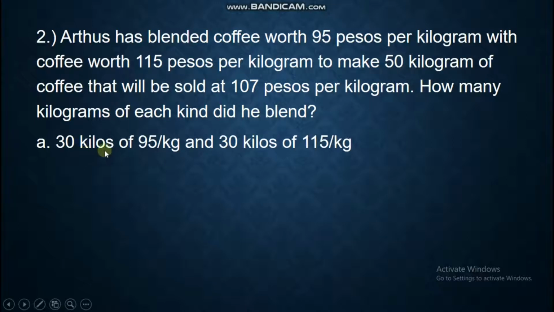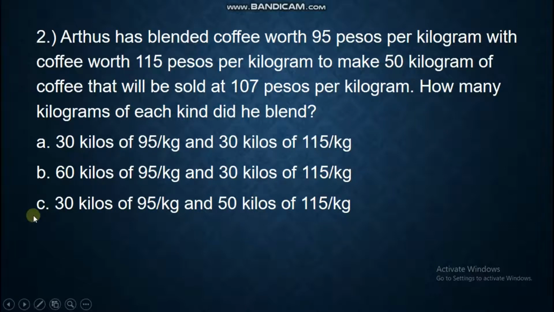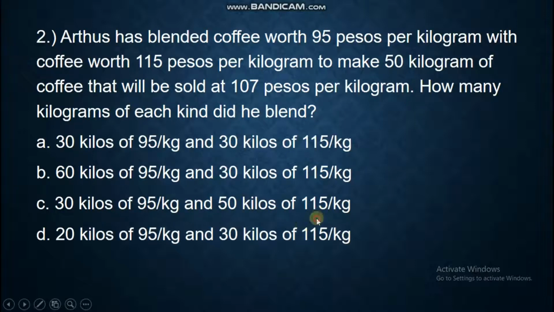A. 30 kilos of 95 pesos per kilogram and 30 kilos of 115 pesos per kilogram. B. 60 kilos of 95 pesos per kilogram and 30 kilos of 115 pesos per kilogram. C. 30 kilos of 95 pesos per kilogram and 50 kilos of 115 pesos per kilogram. D. 20 kilos of 95 pesos per kilogram and 30 kilos of 115 pesos per kilogram. What do you think is the answer?